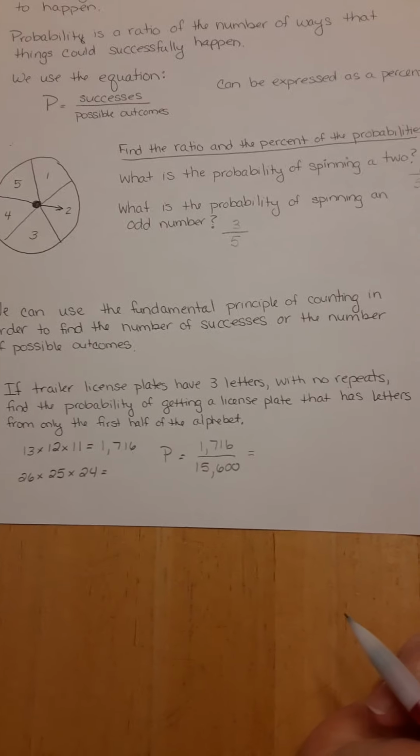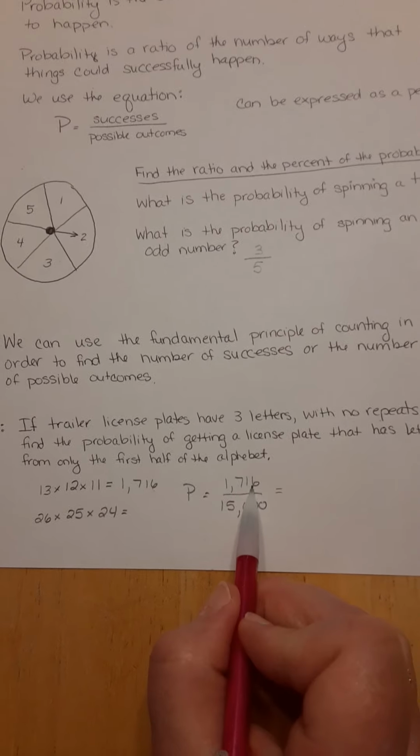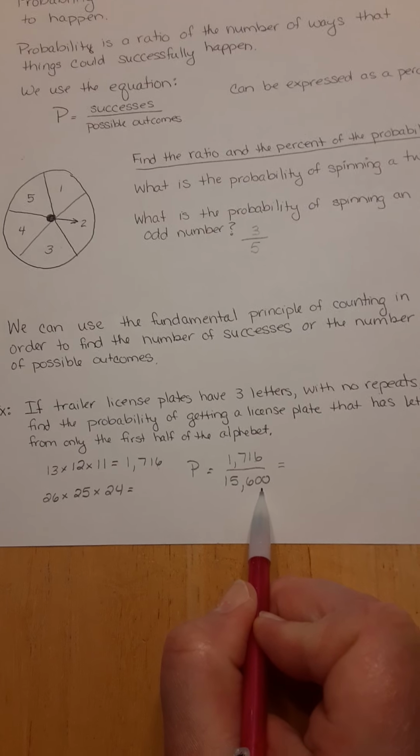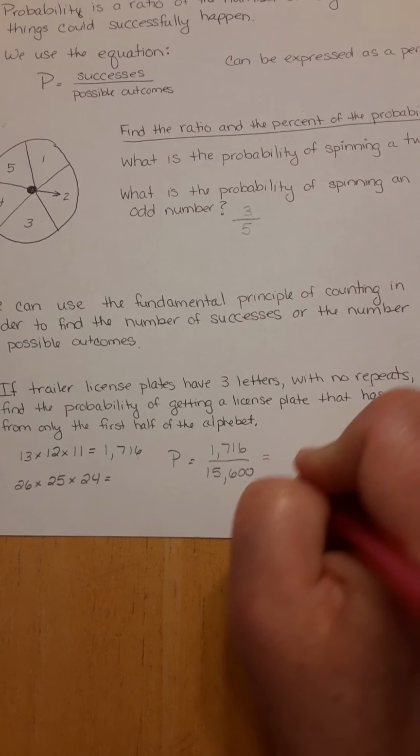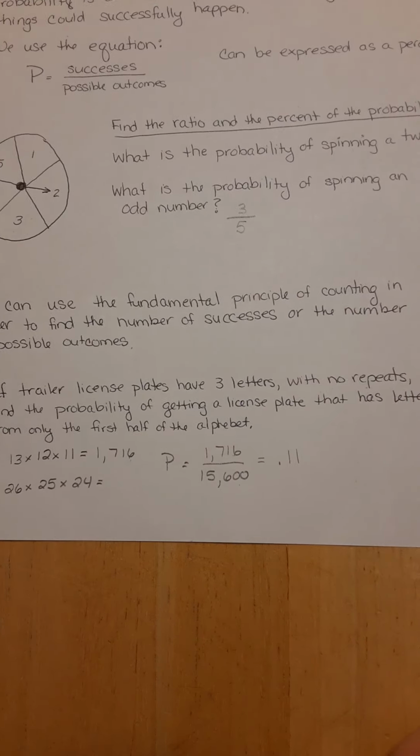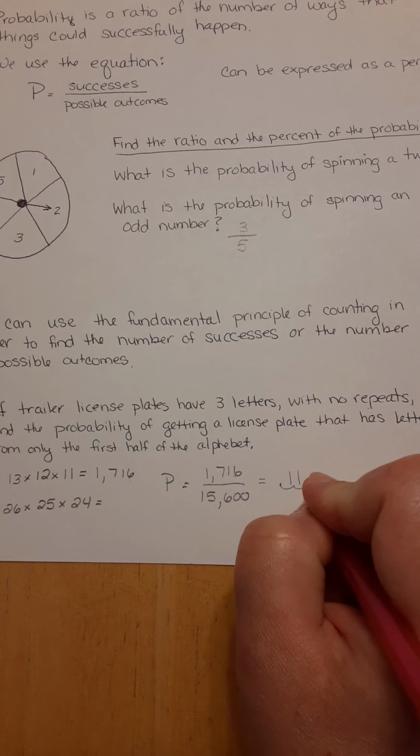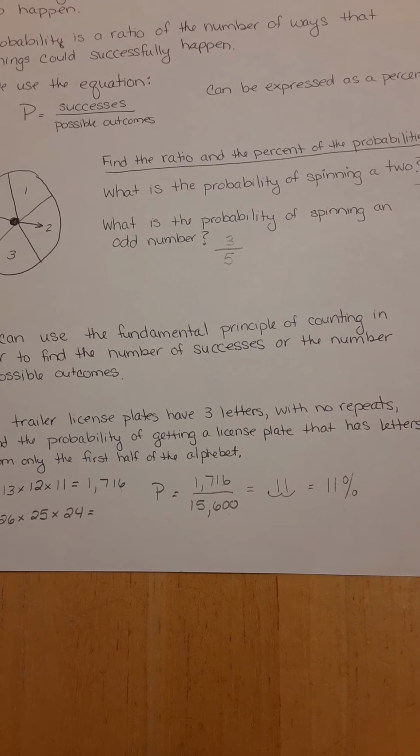Okay, now I need to go ahead and divide these out. I'm going to take the top divided by the bottom. And to make this go a little bit quicker here, I divided that out and I got 0.11 and it continued on. Move it 2 to the right and I end up with 11%.